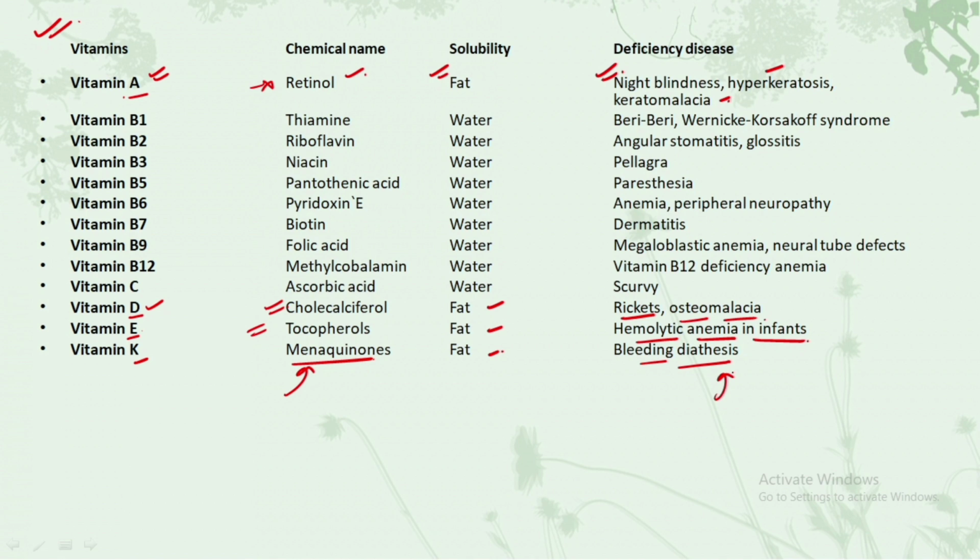Talking about the water soluble vitamins, we have vitamin B1, B2, B3, 5, 6, 7, 9 and 12. You have to remember their chemical names. Questions have been framed from here, and just go through the diseases that they cause. Vitamin B1 causes beriberi, very important. Vitamin B2 causes angular stomatitis. Vitamin B3 causes pellagra. Vitamin B5 causes these diseases. Just go through these diseases and you would be able to remember their names.